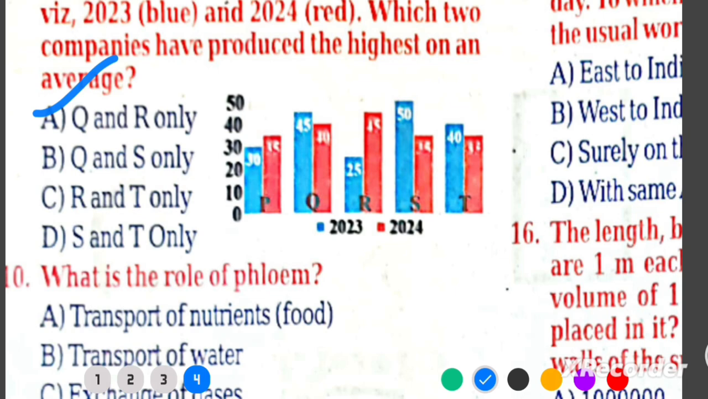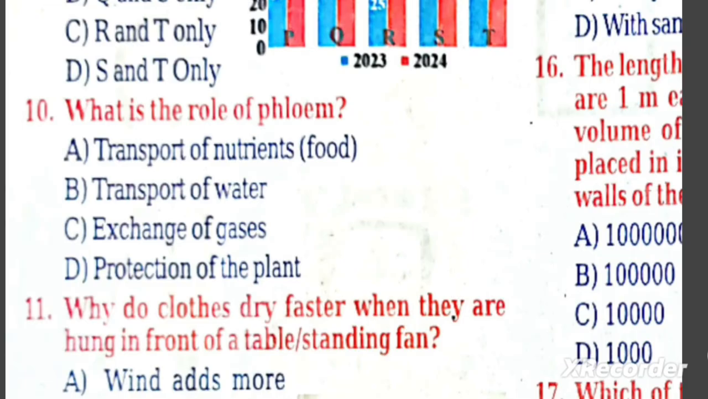Q10. What is the role of phloem? A. Transport of nutrients, food. Explanation: phloem carries prepared food, sugars, from leaves to all parts of the plant. Xylem carries water and minerals upward from roots.